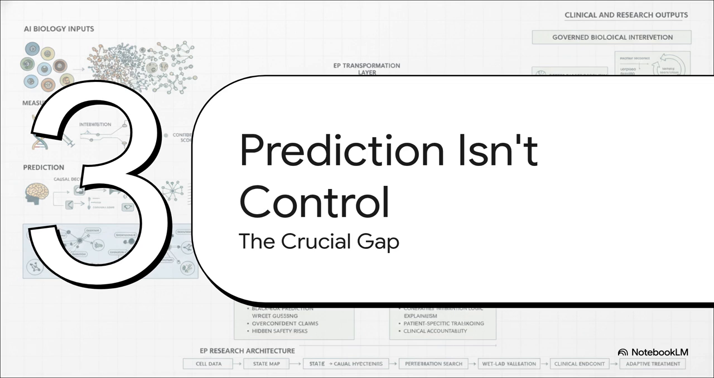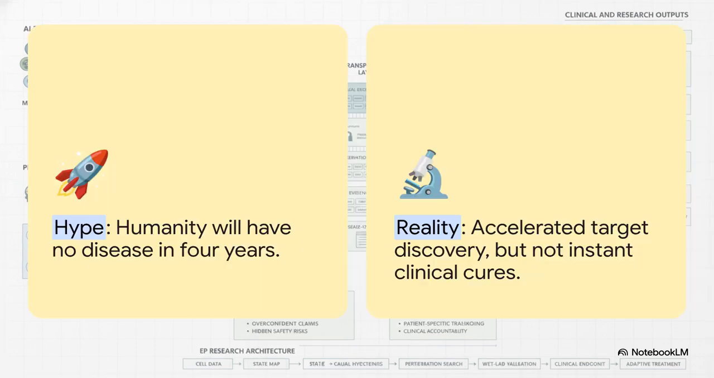Moving on to Section 3. Prediction is not control, the crucial gap. This is where we have to separate science fiction from clinical reality. Look, there is a lot of exaggeration out there.